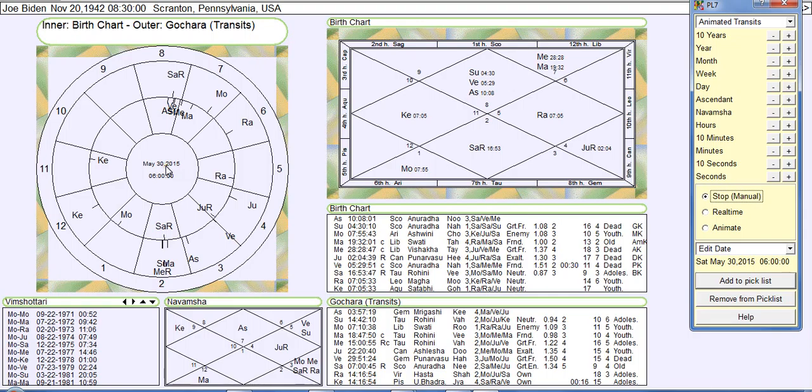Here's May 30th. Look at transit Venus here, 29 degrees, sitting right here. So at 29 degrees, it's only 3 degrees from Jupiter, ruling children, male children, and continuation of family life. So this transit Venus is afflicting this Jupiter here. And Rahu and Ketu at 14 degrees were close to the rising sign degree, so they were afflicting 6 of the 12 houses. And this Rahu here was afflicting this Saturn here.